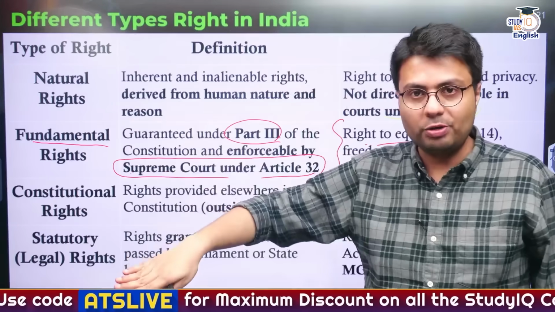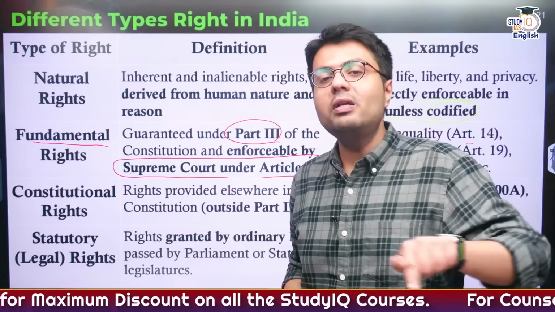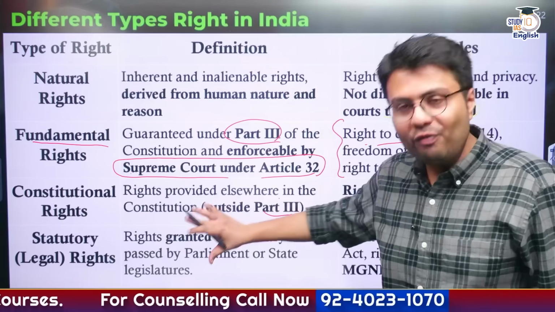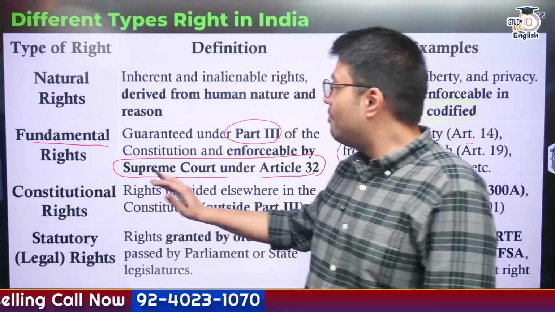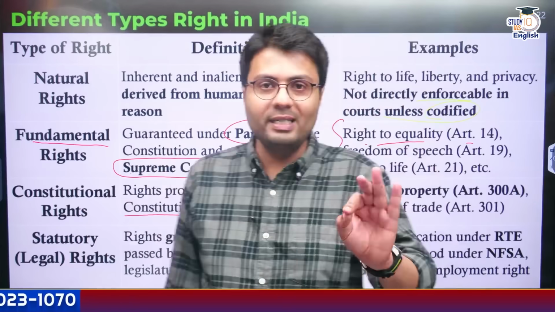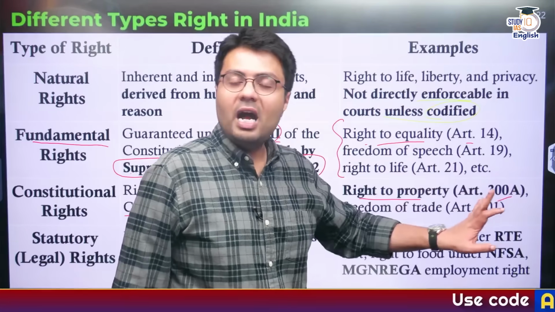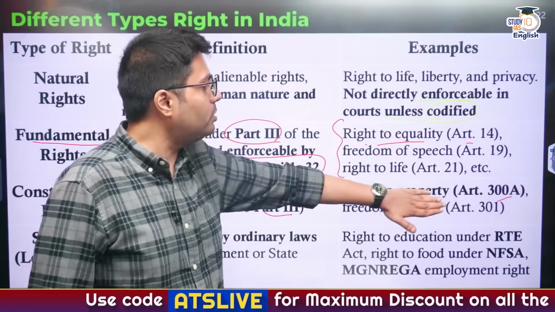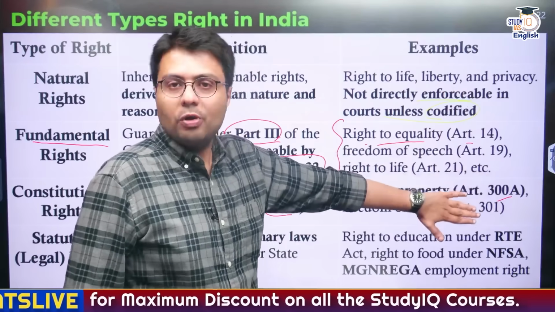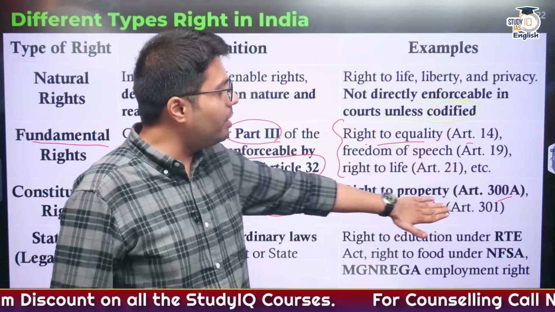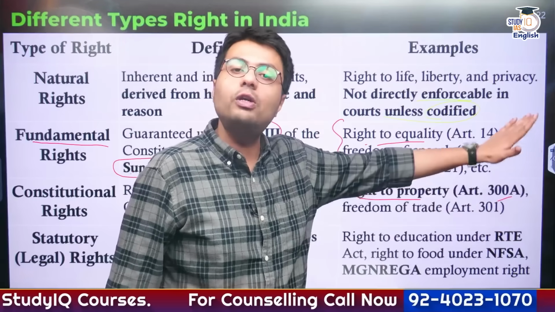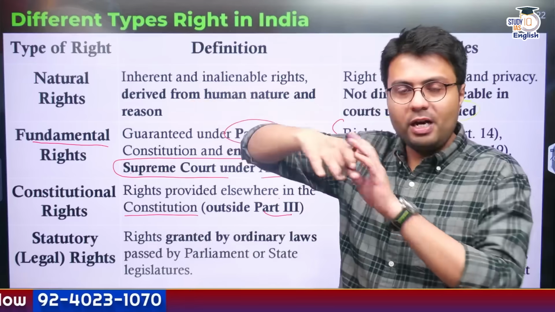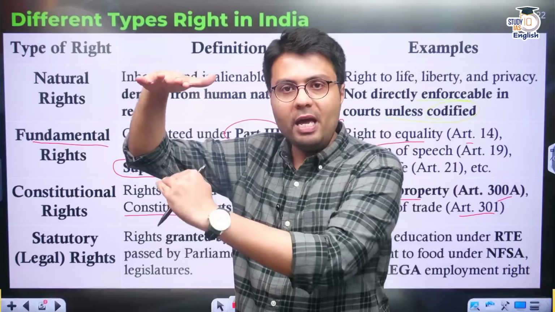This is followed by constitutional right. Constitutional rights are all those rights mentioned in the Constitution except in Part 3. So every right except fundamental right which is provided in the Constitution is a constitutional right. For example, right to property mentioned in Article 300A. Right now it is called a constitutional right. Earlier it was a fundamental right, but this was changed to a constitutional right by the 44th Amendment Act. Similarly, freedom to conduct trade in India is a constitutional right, not a fundamental right, because it is mentioned in Article 301. So in terms of hierarchy, fundamental right is at the top, followed by constitutional right.